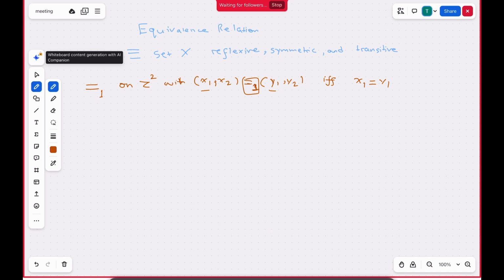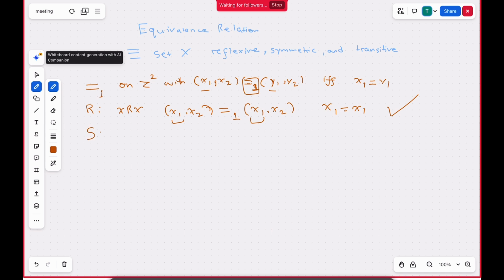So we have to first show that it's reflexive. I'm just going to write an R. So we have to show that x R x. That's what being reflexive is. So is (x1, x2) related to (x1, x2)? Is this true? It is, because x1 is equal to x1. We just look at the first terms. The first terms are equal, so it is reflexive. So we have proved that.